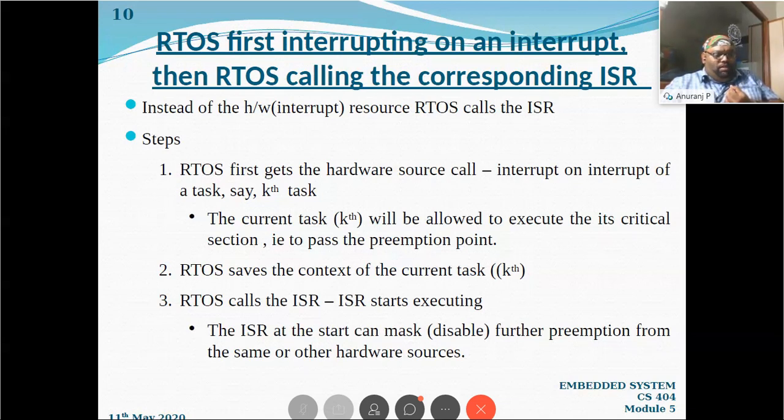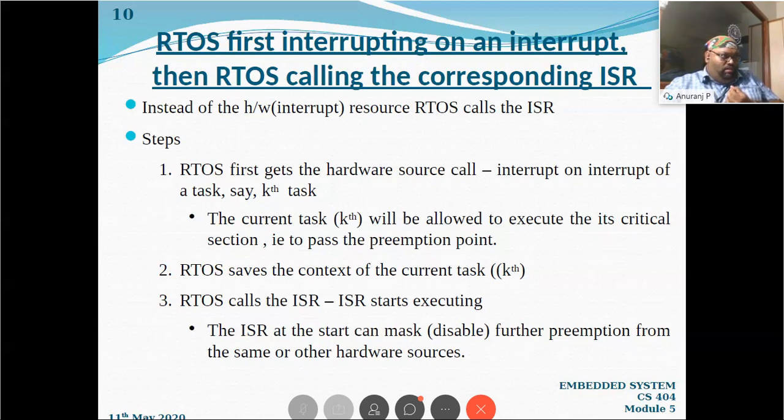And what is a software interrupt? If software is calling an interrupt, for example, in the 8086 there are instructions like RST 5.5, 6.5, 7.5, and you may have studied an instruction like INT 21H in the microprocessor.